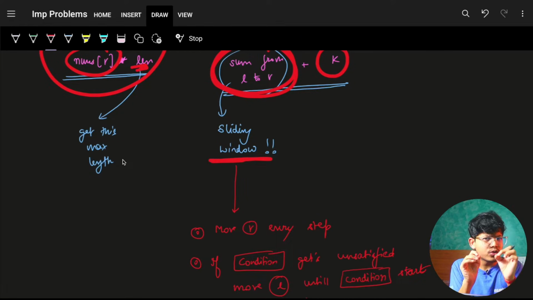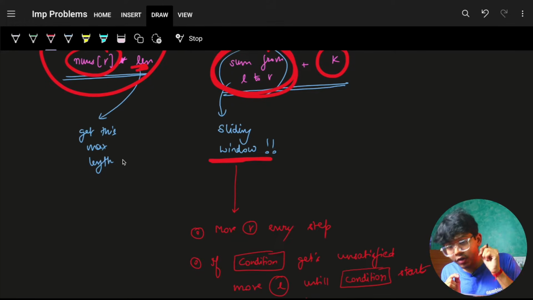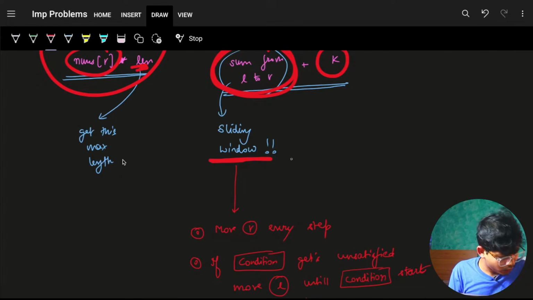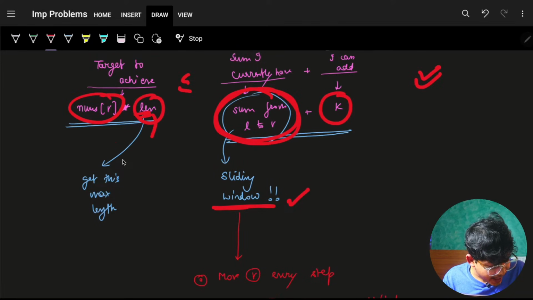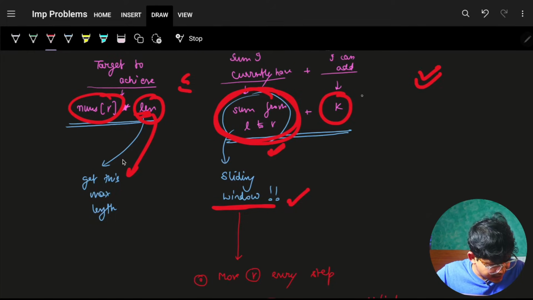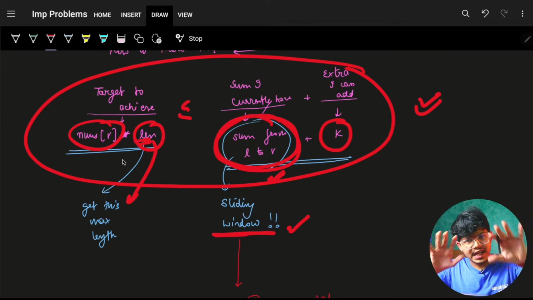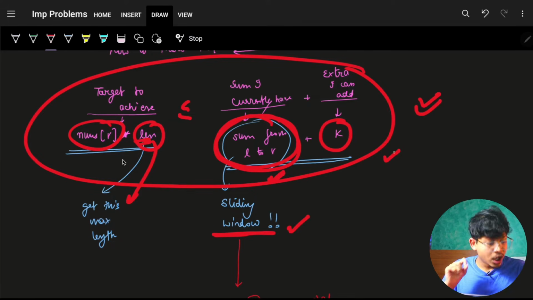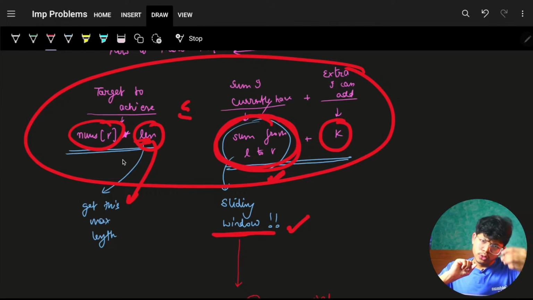So for sure we get to know that we will have to apply a sliding window logic to find the sum. The main logic for sliding window is to find the sum. Now okay, to find the sum, that is done, but what I wanted was this length as the maximum length. So while doing a sliding window, while finding the sum, keep on checking this condition right here. And no worries, I'll try to dry run the entire thing, but the logic is firstly important before the dry run, right? So we know how to know that it's a sliding window question.